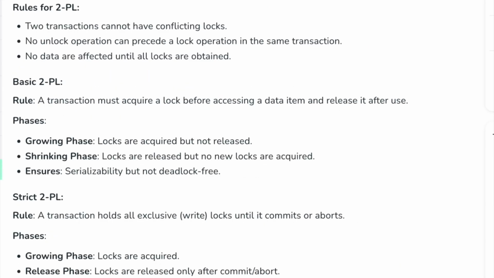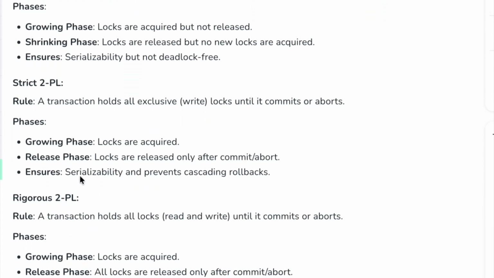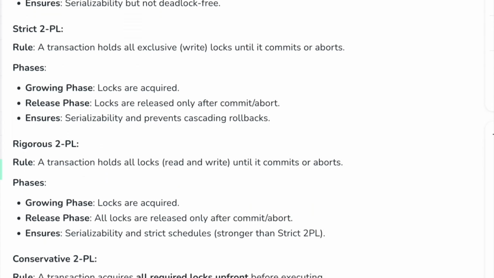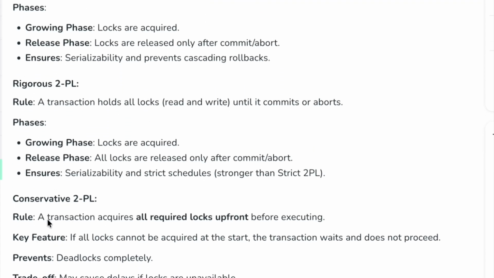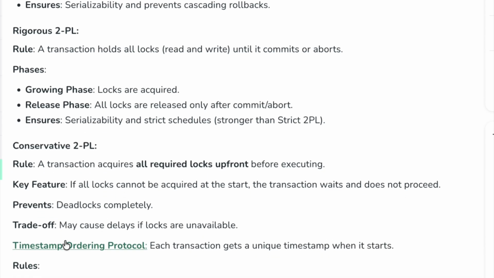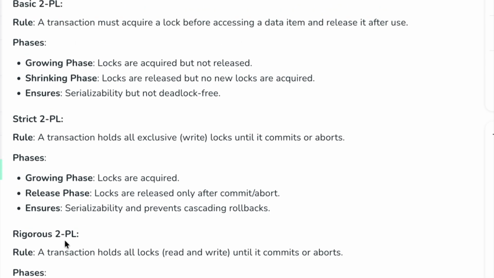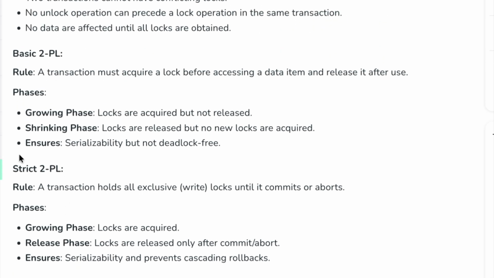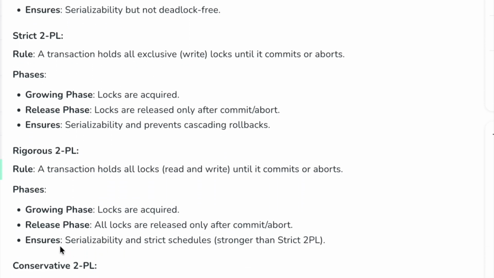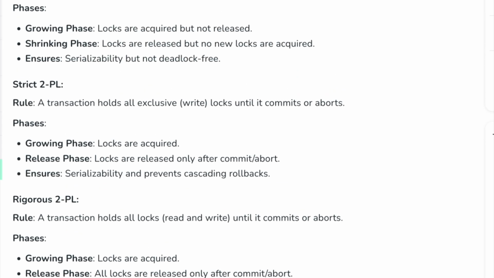Then the other question was based on databases. I don't know whether it was rigorous, strict, or basic two-phase locking protocol, or conservative, but they have given some rule or condition or description, and we need to find out which one is the two-phase locking protocol, whether it is strict, rigorous or conservative, something like that. So that was one question.